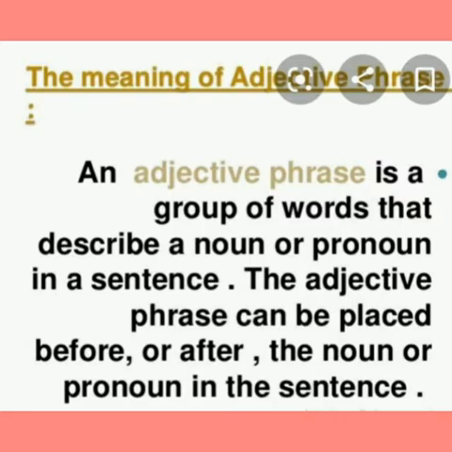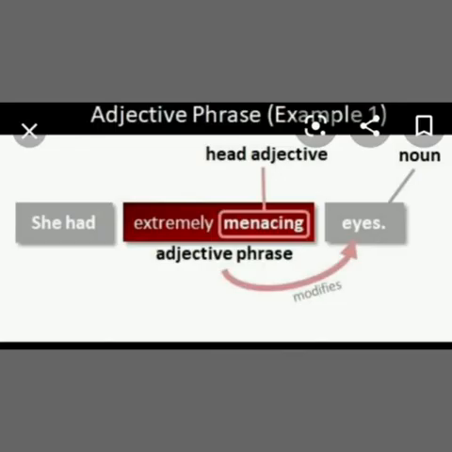Let us see the examples. She had extremely menacing eyes. Here in the sentence, menacing is the head adjective. Extremely menacing is an adjective phrase and eyes is a noun. Here, the adjective phrase modifies the noun. That is, extremely menacing modifies the eyes.